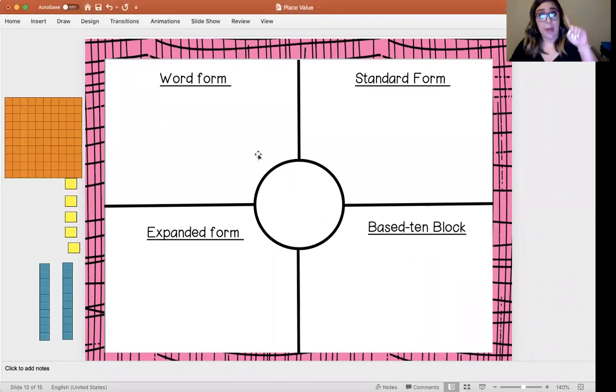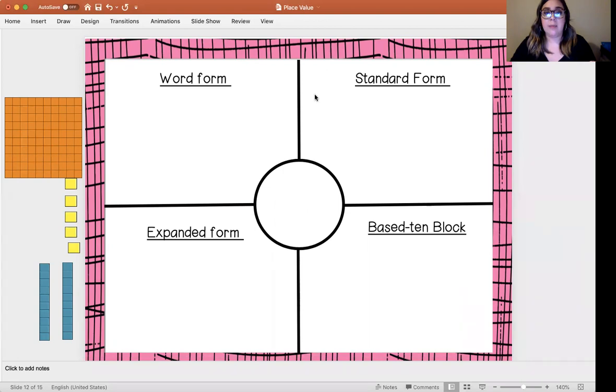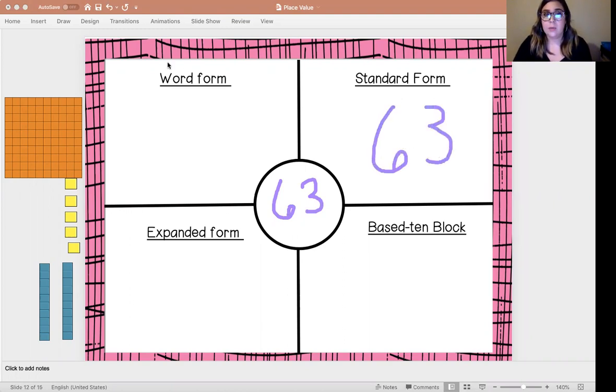Now, we are going to practice together and we are going to create some numbers, okay? So let's say I wanted to make the number 63, okay? So I have the number 63. I know that standard form means just write that number. So all I'm gonna do is write 63.